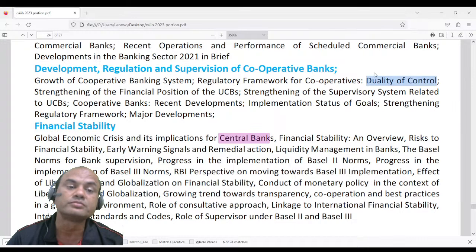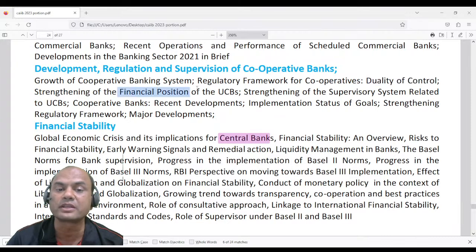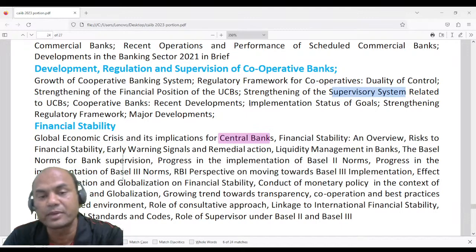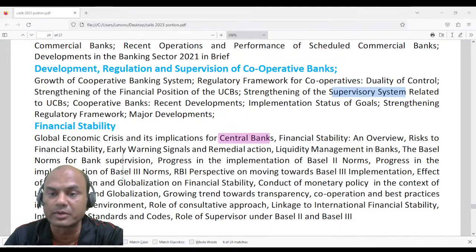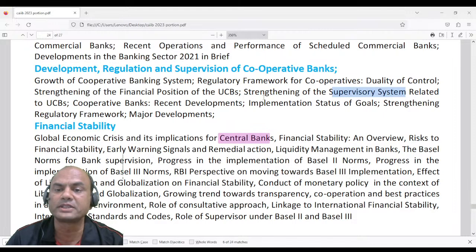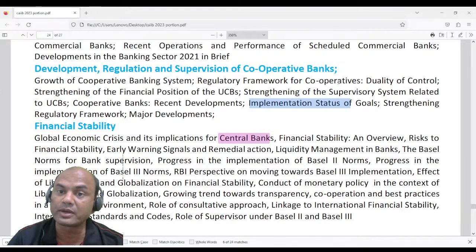Okay, so strengthening of financial position of the urban cooperative banks means how the financial position can be strengthened, means this will come to amalgamation, mergers, everything. Okay, strengthening of supervisory systems related to UCBs means how the supervisory control can be exercised on these banks. Then urban cooperative banks, recent developments means what are the recent developments in the urban cooperative banks. Okay, then recent developments, implementation status of the goals means what is the status, where have these banks reached, whether they have achieved their goals which were there for the development or not.